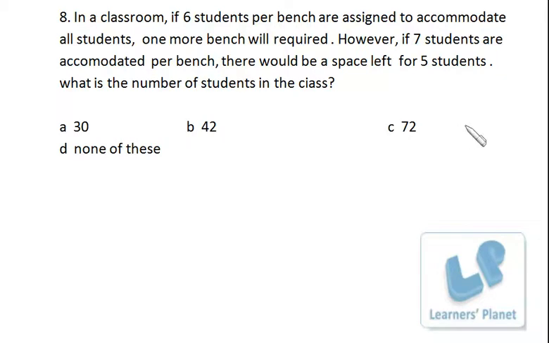I assume the total number of benches is x, right? So if 6 students per bench are assigned, then the total number of students can be calculated. So 6 students per bench, that means 6x students, and still 6 students are left. So this is the total number of students, right? But if 7 students are accommodated per bench, how many students will be occupied? 7x. Right, and the space for 5 students will be left. So it's this. Now both of them are the same. So x is equal to 6 plus 5, 11. Right, so a total of 11 benches are there. That means the number of students is 66 plus 6, 72. Okay.